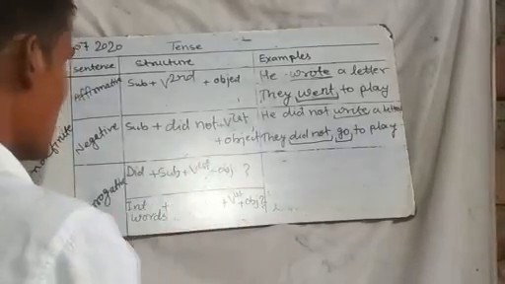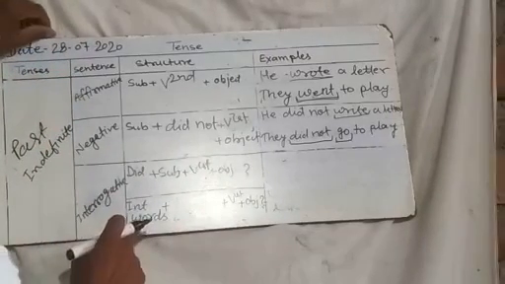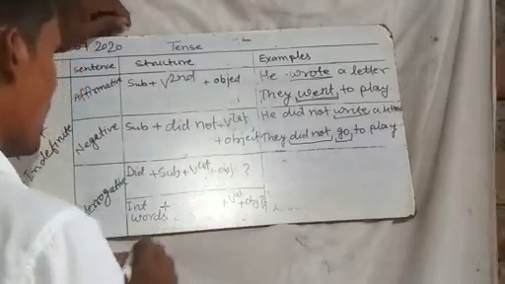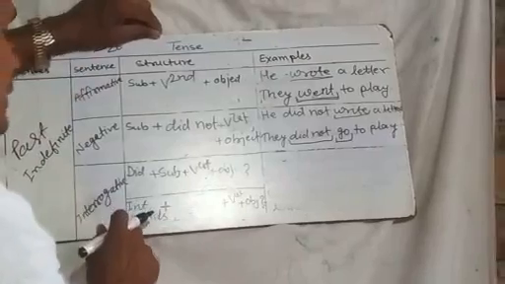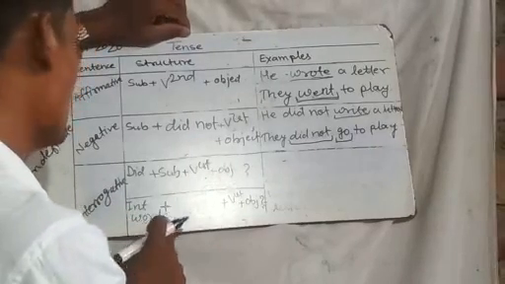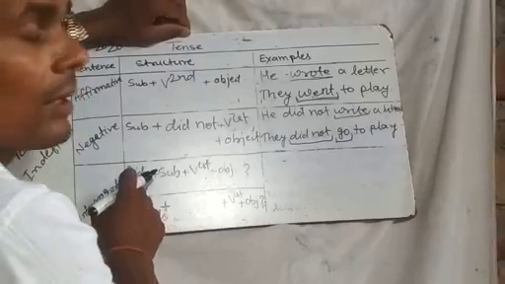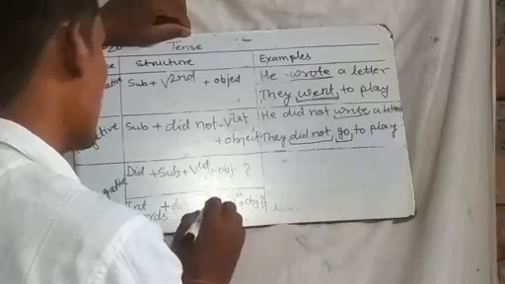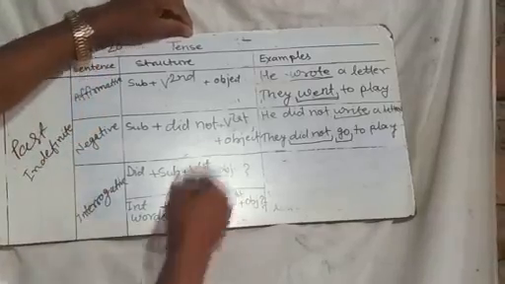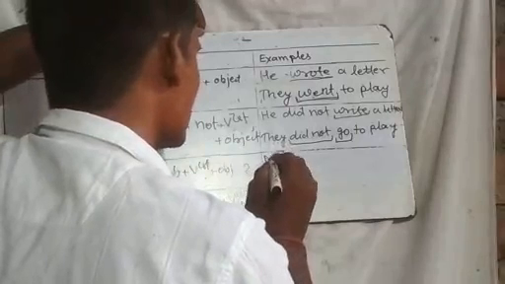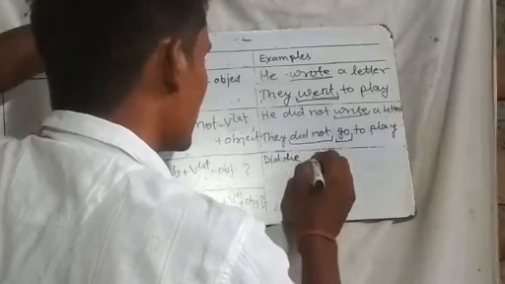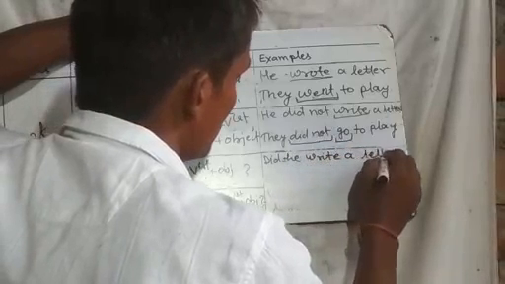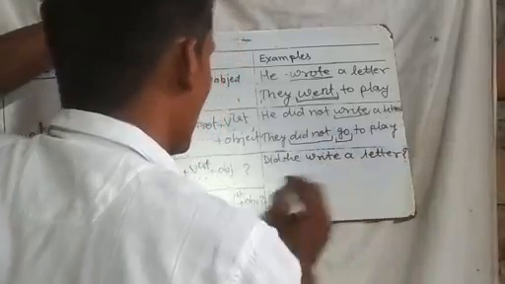In the second type of interrogative sentence, where the sentence starts with interrogative words, we use the interrogative word before 'did'. That means interrogative word plus 'did', and after that the subject. Now here is an example: Did he write a letter?